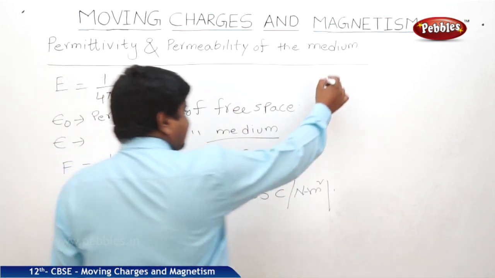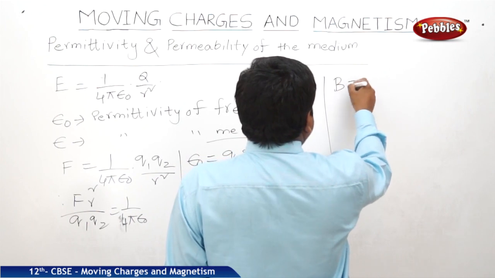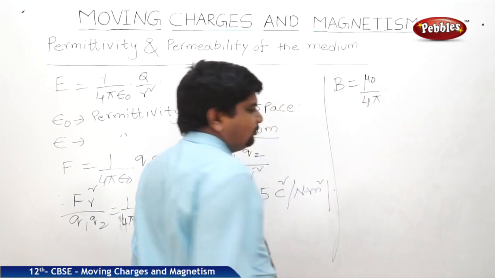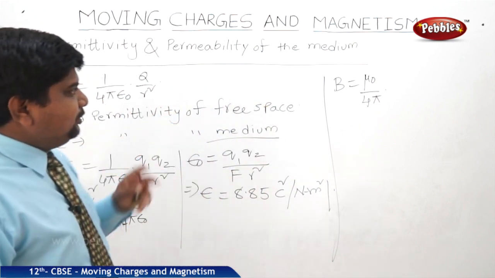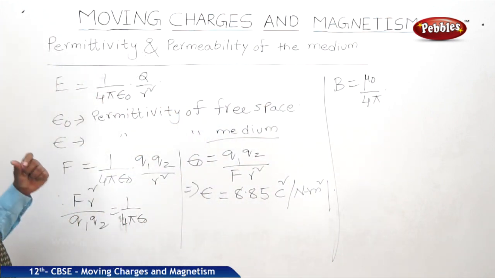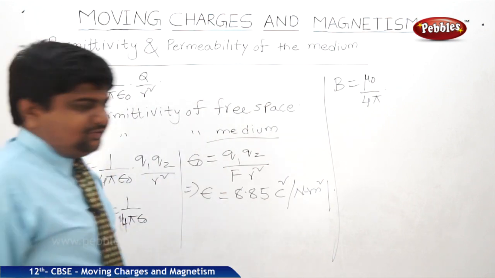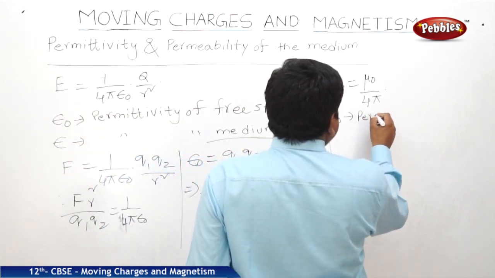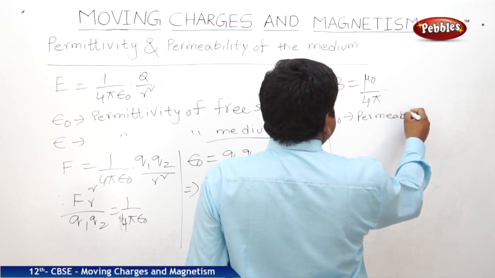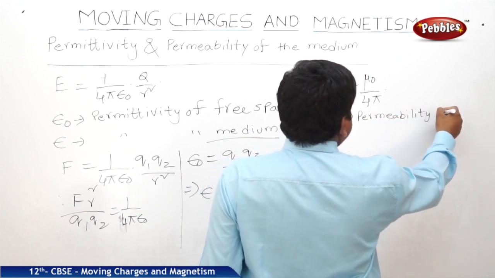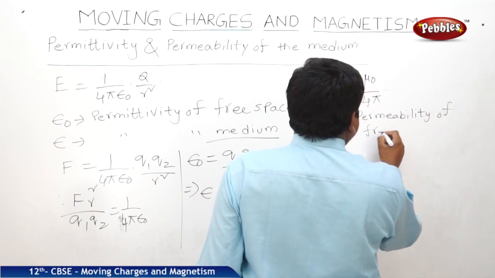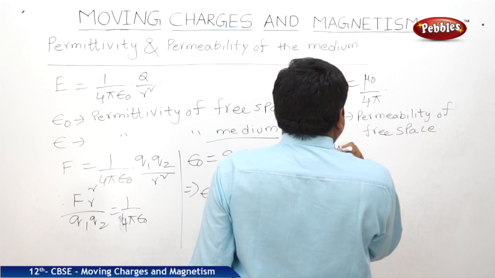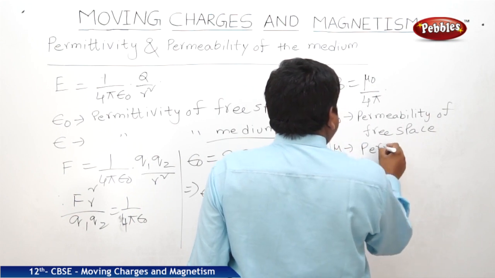In case of magnetic field, we will get B is equal to some mu naught by 4 pi as constant. This mu naught by 4 pi, mu naught is permeability of free space. So mu is equal to permeability of medium.